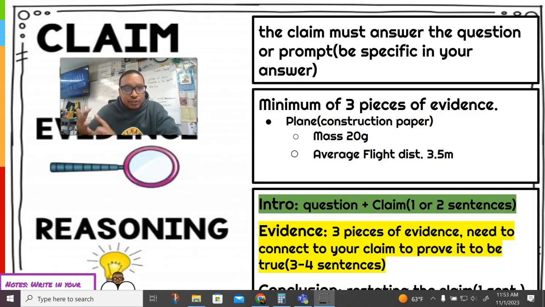Does your claim answer your question, right? That's very important. Does your claim answer your question? Do you have 3 pieces of evidence? And then for your reasoning paragraph, is there an intro with the question and claim? Are there the 3 pieces of evidence inside of your reasoning paragraph? And then is there a conclusion? So we'll look at these in detail tomorrow.